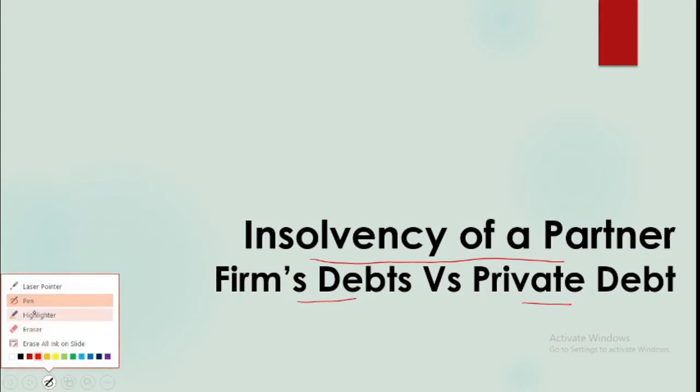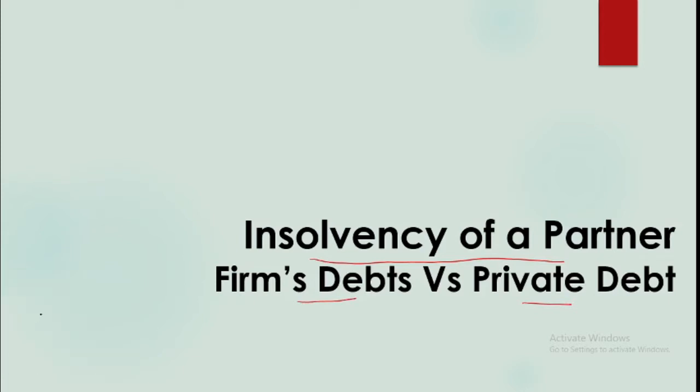Till now, what we have done is that when we close the books of a firm at the time of its dissolution, then we simply balance the partners' accounts and they are to either bring money into the firm or they are paid cash by the firm depending upon their balances. But in reality, it may happen that a partner may not be in a position to pay off his liabilities, like the partner is insolvent. So, how will this insolvency affect the accounting in the books of the firm? This is what we are going to study today.